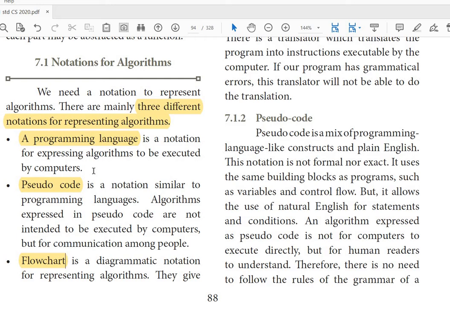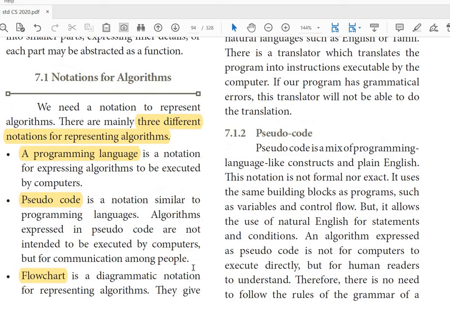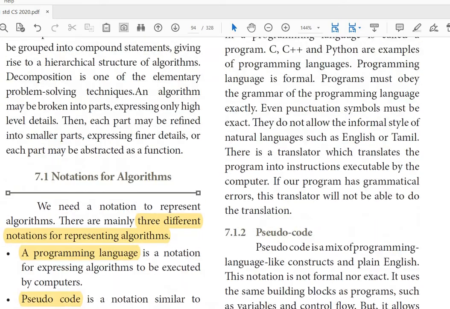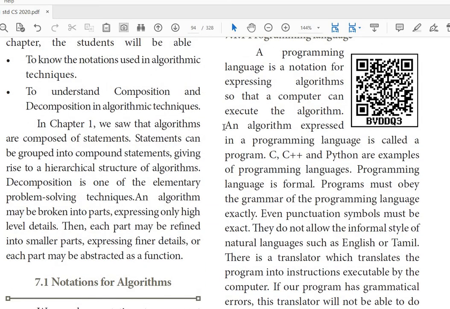The pseudocode cannot be executed by the computer. Then flowchart. A flowchart is a diagrammatic notation. It has shapes to represent a process. An algorithm expressed in a programming language is called a program.